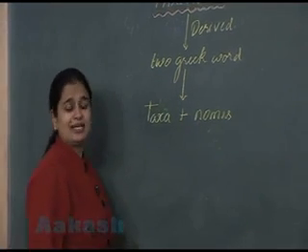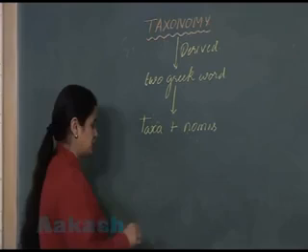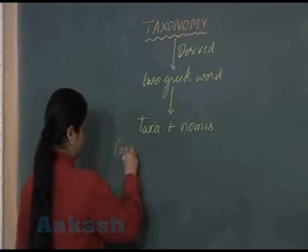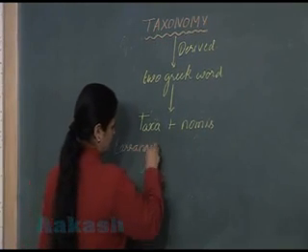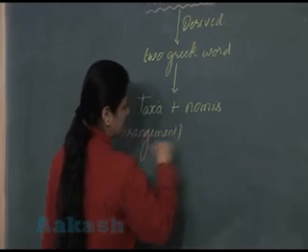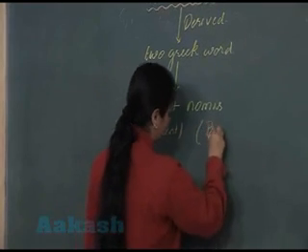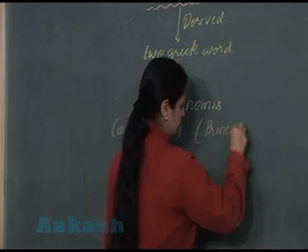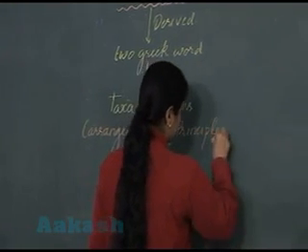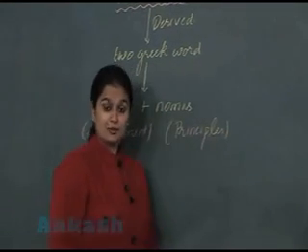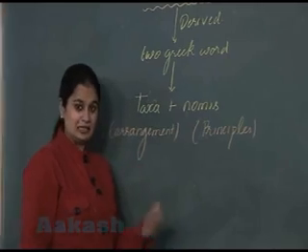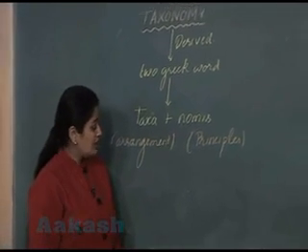Now what do you mean by taxa? Taxa means arrangement. And what is nomos? Nomos means principles, rules. So through this we can easily know what is taxonomy.